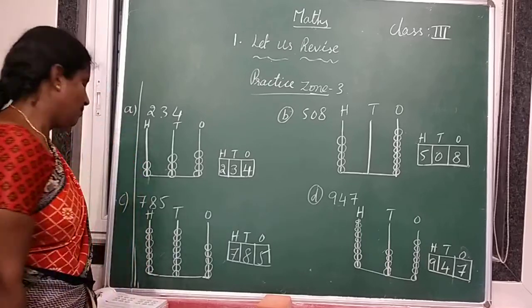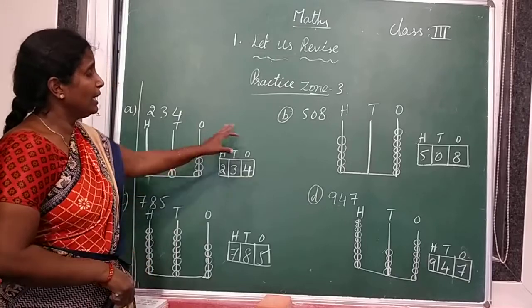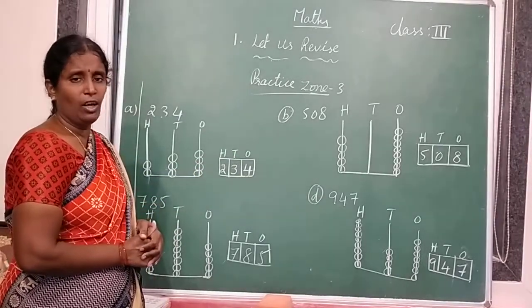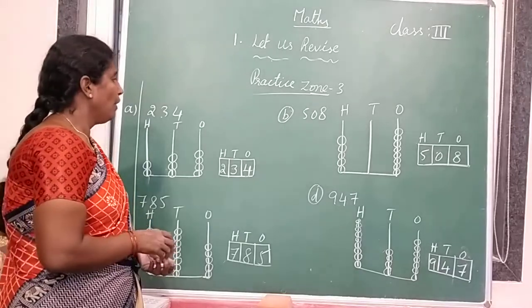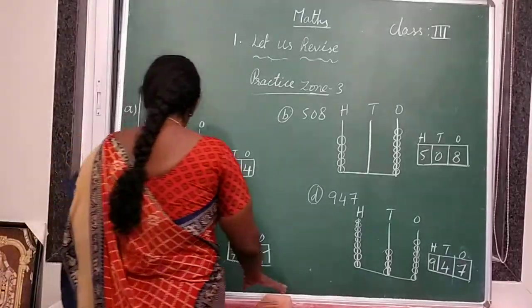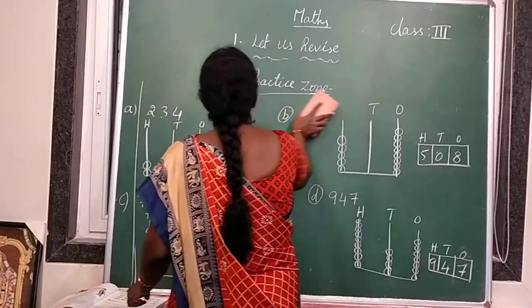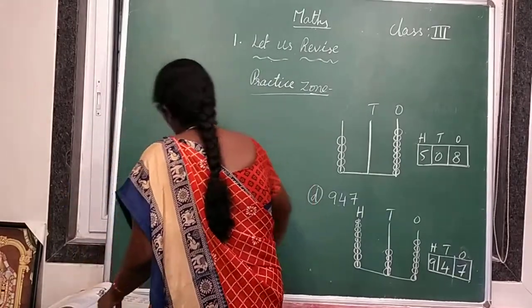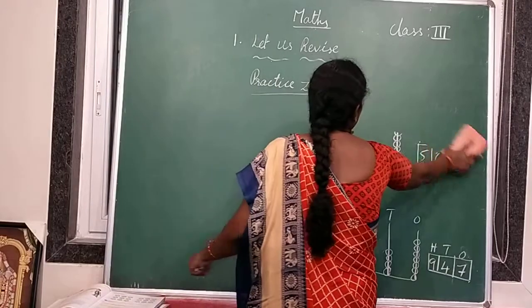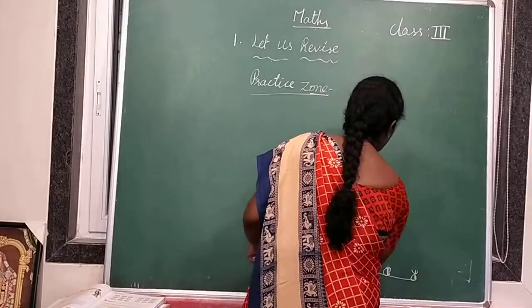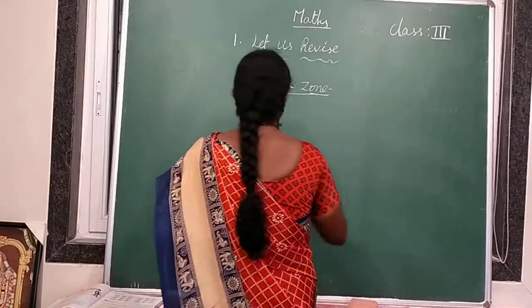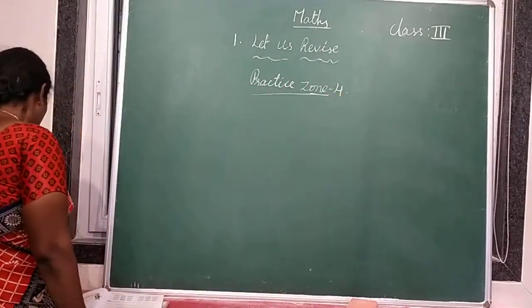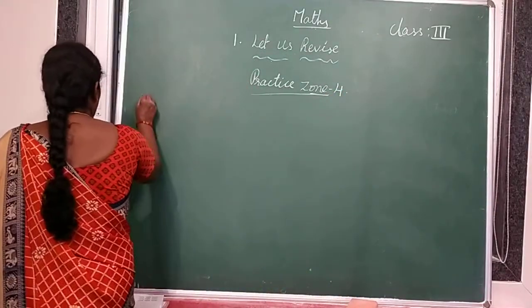Next, turn the paper, page number 12. Page number 12. So, representation on the abacus. Understood, everybody? Now, expanded forms. Again, take out your classworks. Practice zone 4.